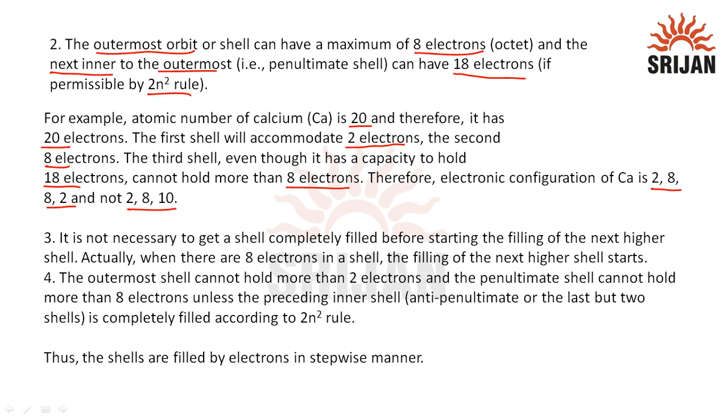So it is not necessary to get a shell completely filled before starting the filling of the next higher shell. Actually, when there are 8 electrons in a shell, the filling of the next higher shell starts. So we can say that the outermost shell cannot hold more than 2 electrons, and the penultimate shell cannot hold more than 8 electrons. This is according to the duplet or octet rule, unless the preceding inner shell is completely filled according to the 2n square rule.